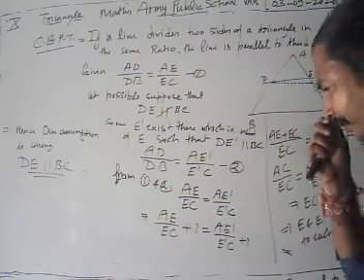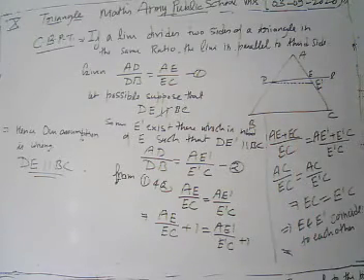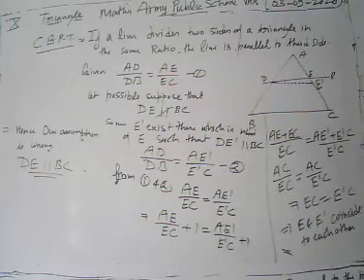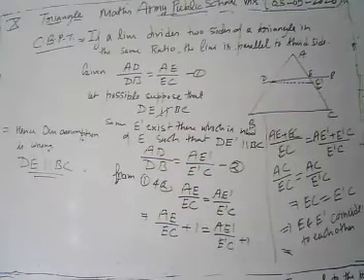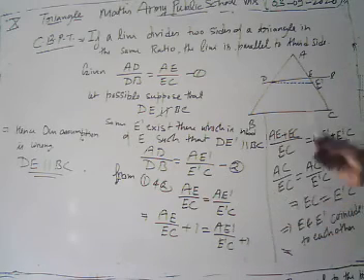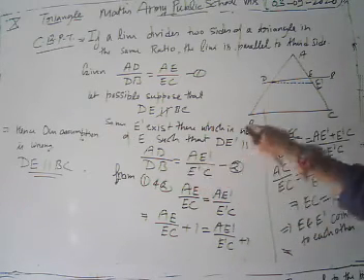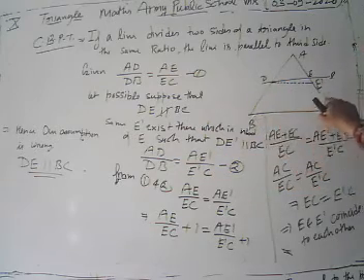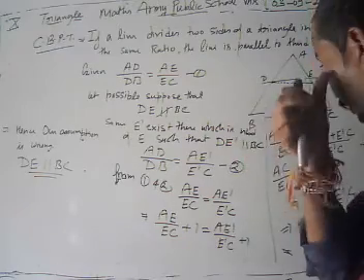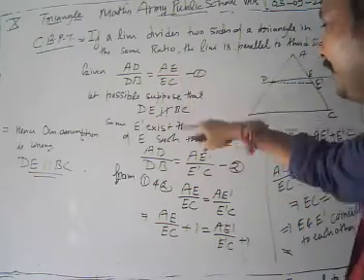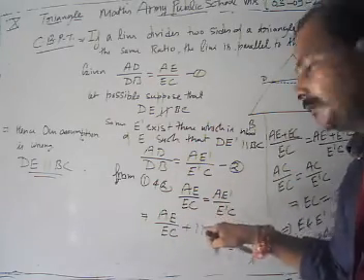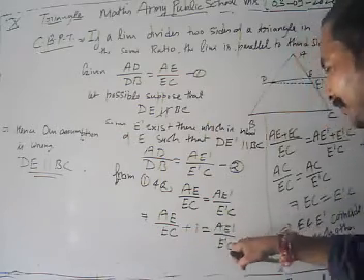If DE prime is parallel to BC, then we apply our basic proportionality theorem. On applying it, we have the ratio AD upon DB is equal to AE prime upon E prime C. Now from equations 1 and 2, we have AE upon EC is equal to AE prime upon E prime C. Then we add 1 to both sides: AE upon EC plus 1 equals AE prime upon E prime C plus 1.